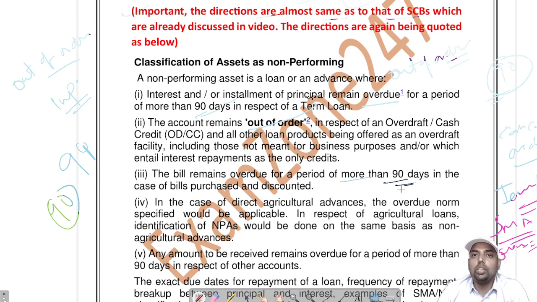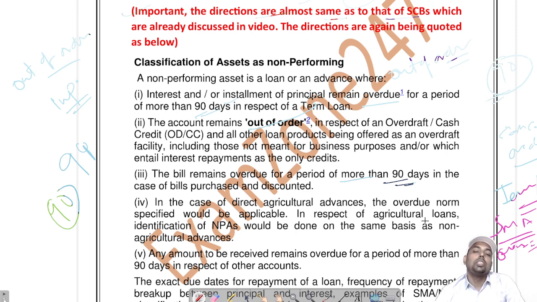Suppose you have given a moratorium of 6 months, then why does the account not go into NPA? Because it is still not due. If it is due from the due date, the start of the installment period, only then will it go into NPA. Similarly, if a staff member takes a loan from the bank, you will see that the debit balance in the account is mostly much more than the sanction amount. Still it is not NPA because the interest and principal are clubbed, and then the repayment period is derived.